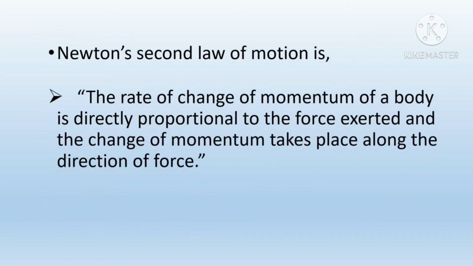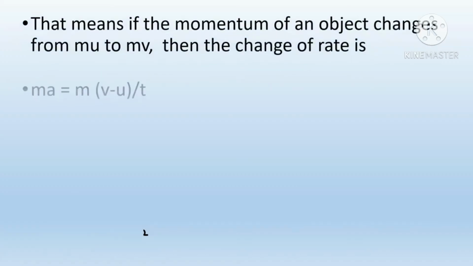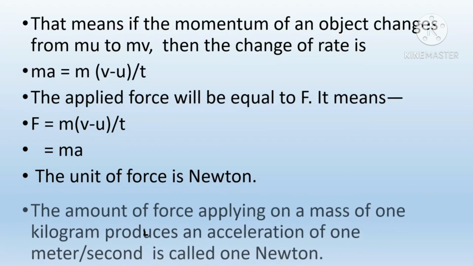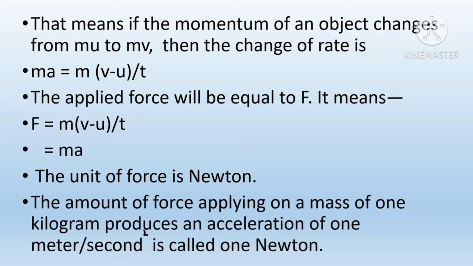Newton's second law of motion: the rate of change of momentum of a body is directly proportional to the force exerted, and the change of momentum takes place along the direction of force. That means if the momentum of an object changes from mu to mv, then the rate of change is m into (v minus u) by t. The applied force will be equal to F. It means F equal to m into (v minus u) by t. So we can say that F equal to ma.